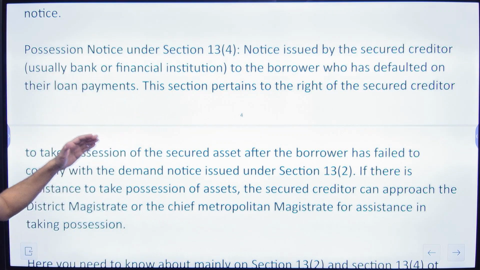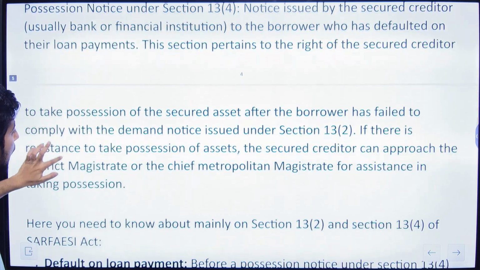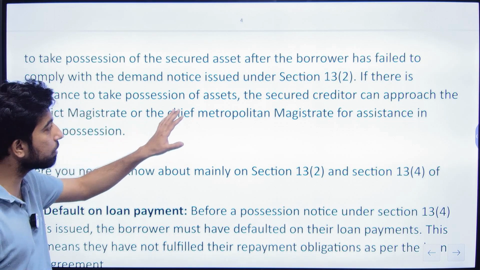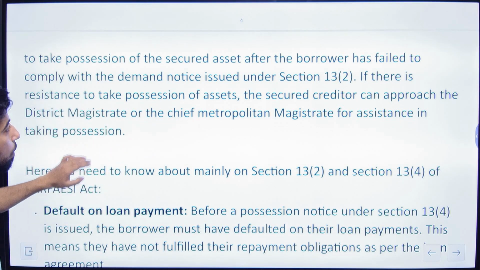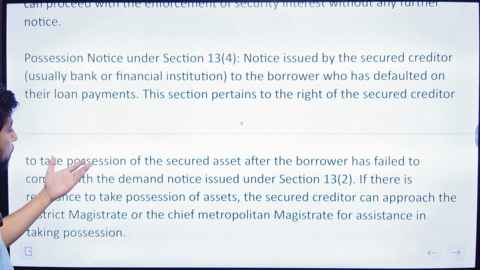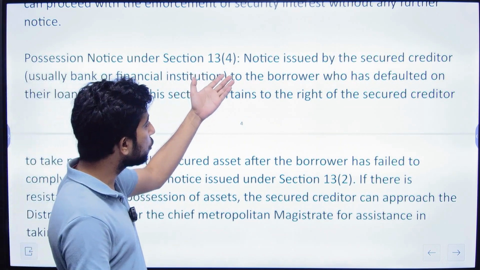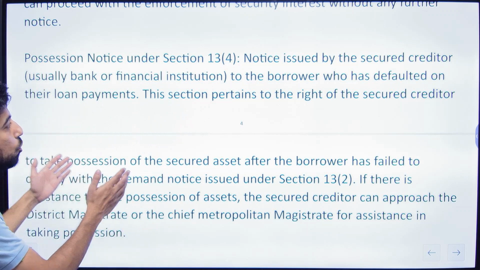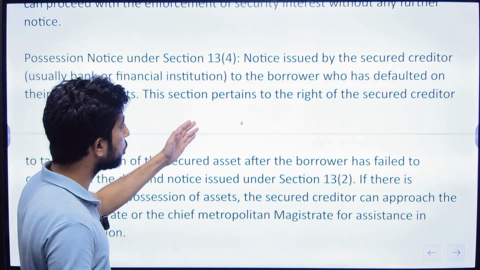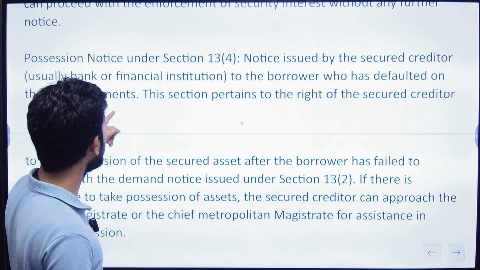This section pertains to the right of the secured creditor to take possession of the secured asset after the borrower has failed to comply with the demand notice issued under Section 13(2). Now, what if the secured creditor has failed to comply with the notice? Section 13(4) says notice issued by the secured creditor, usually bank or financial institutions, to the borrower who has defaulted on their loan payments.